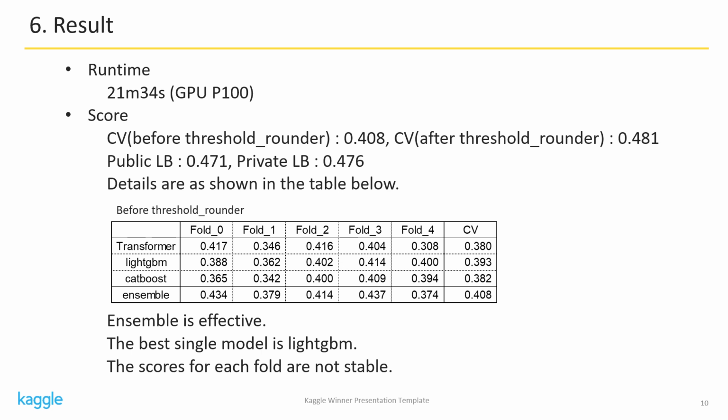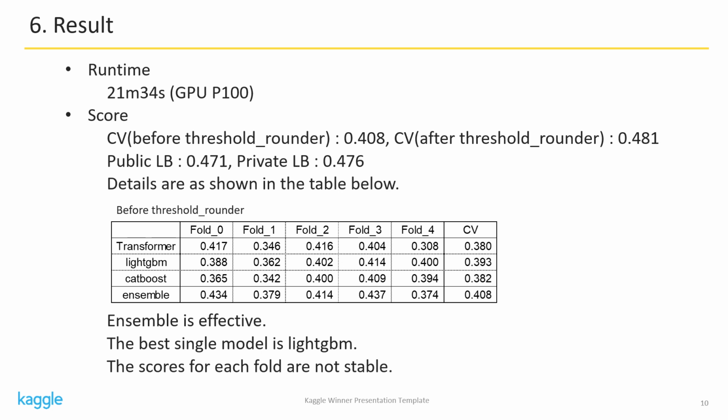Next is the learning result. Runtime is approximately 21 minutes. The long runtime was due to the 50 epochs of transformer and not using GPU for LightGBM and CatBoost. The scores are as you can see. Public LB was 0.471, private LB was 0.476. These scores are close to CV's 0.481, and I think they are generally in line with the learning results.